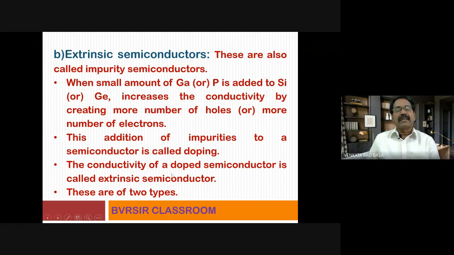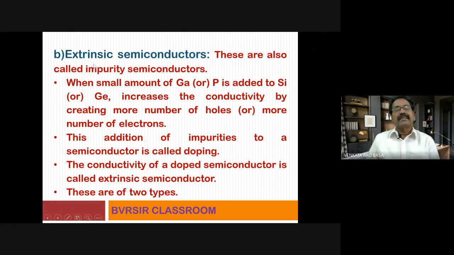Okay, so the conductivity of a doped semiconductor is called extrinsic semiconductor. When the increase in electrical conductivity is due to heating like processes, then it is called intrinsic semiconductor. And when the semiconductor increases its conductivity due to the addition of some external impure material, whether belonging to the third group or the fifth group, then the type of semiconductor is called extrinsic semiconductor. I hope you are clearly following this concept.